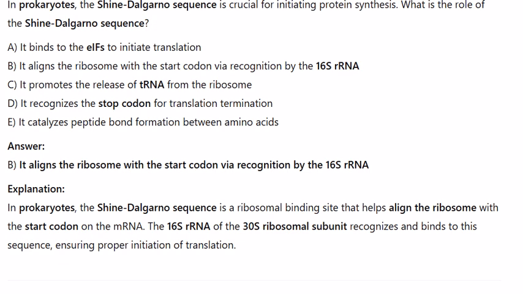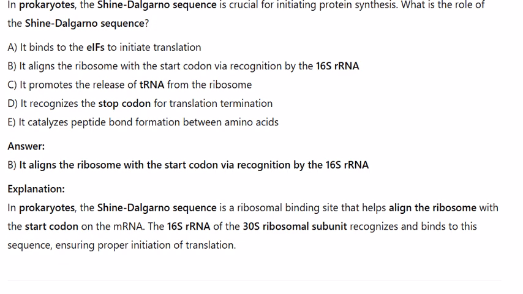Explanation: In prokaryotes, the Shine-Dalgarno sequence is a ribosomal binding site that helps align the ribosome with the start codon on the mRNA. The 16S RNA of the 30S ribosomal subunit recognizes and binds to this sequence, ensuring proper initiation of translation.